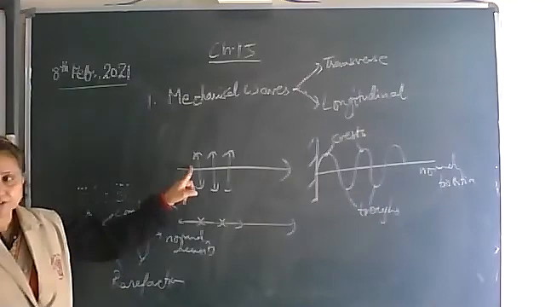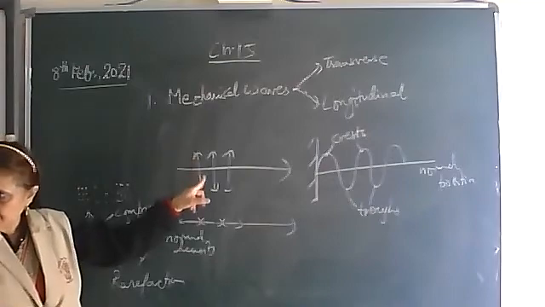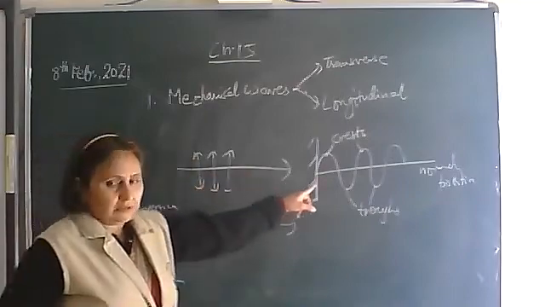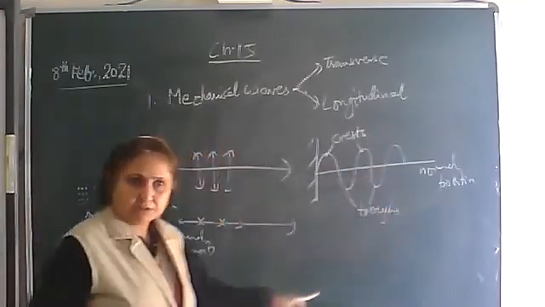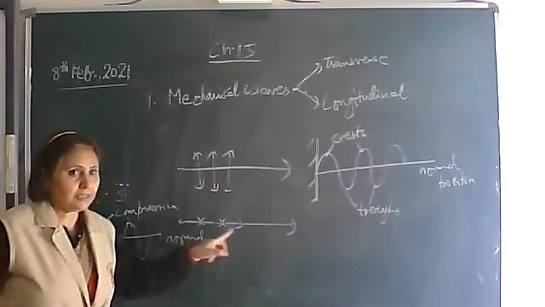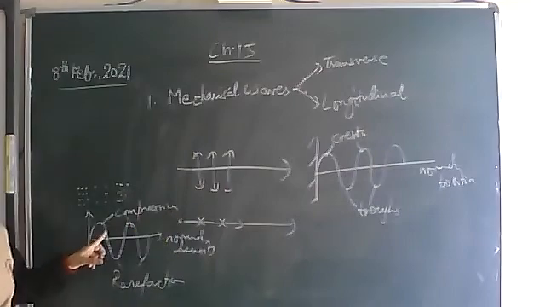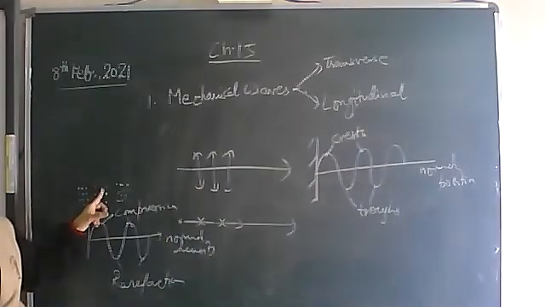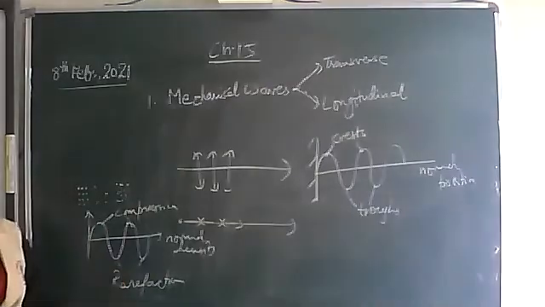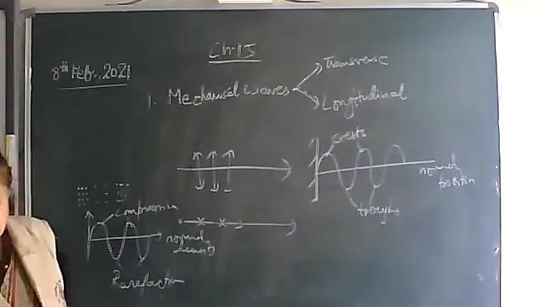Okay, these are the transverse wave particles oscillating perpendicular. Crests and troughs will be formed. In longitudinal waves, particles vibrate along the same direction. Density at some regions will be more, density will be less. So compressions and rarefactions will be formed. So these are mechanical waves.